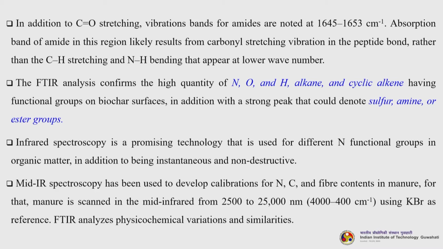Infrared spectroscopy is a promising technology that is used for different nitrogen functional groups in organic matter, in addition to being instantaneous and non-destructive. Mid-IR spectroscopy has been used to develop calibrations for nitrogen, carbon and fiber contents in manure. For that, manure is scanned in the mid-infrared wavelength from 2500 to 25,000 nanometer. So, that corresponds to 4000 to 400 centimeter inverse using KBr as reference. FTIR analyzes physicochemical variations and similarities.